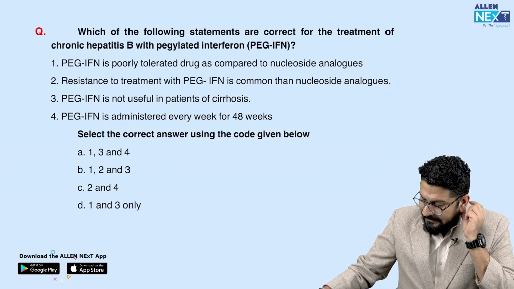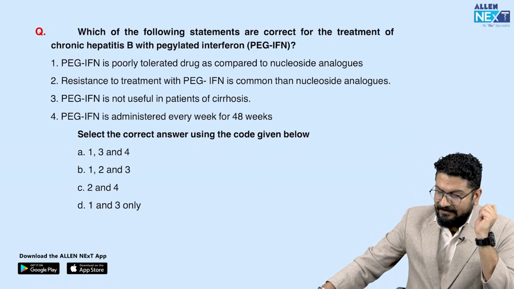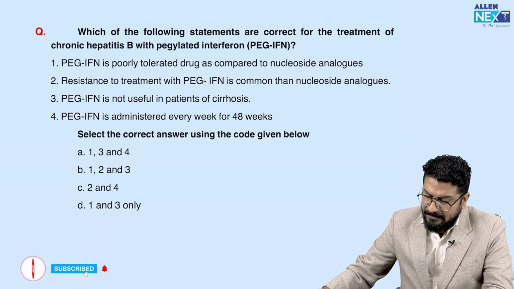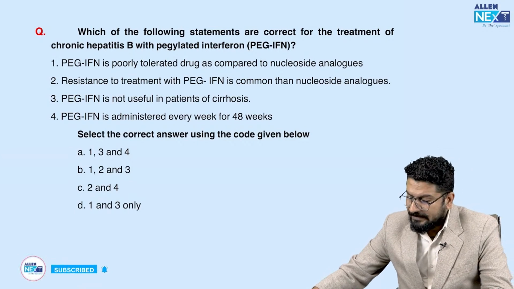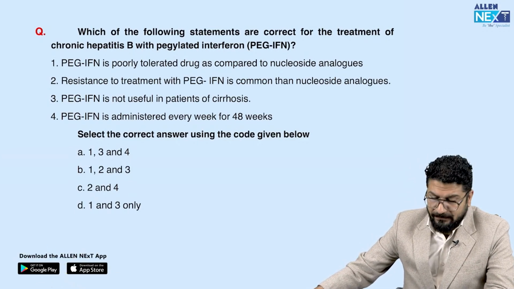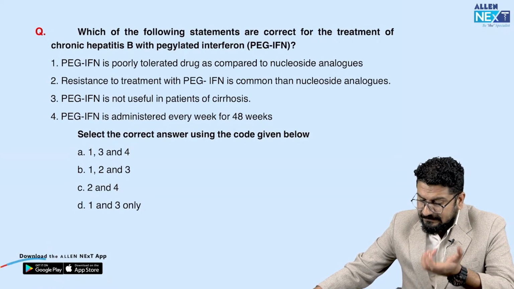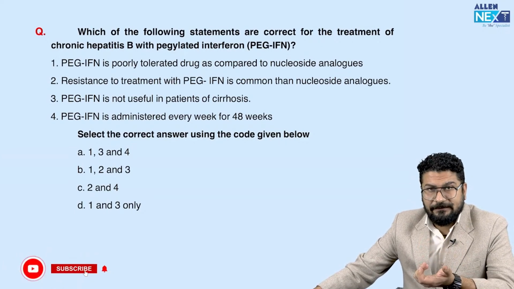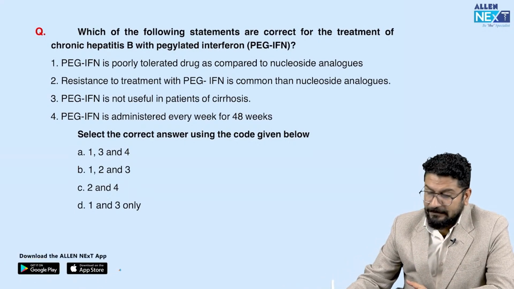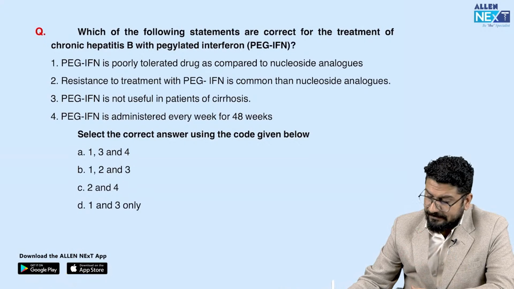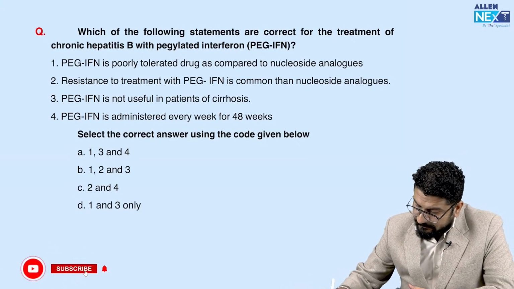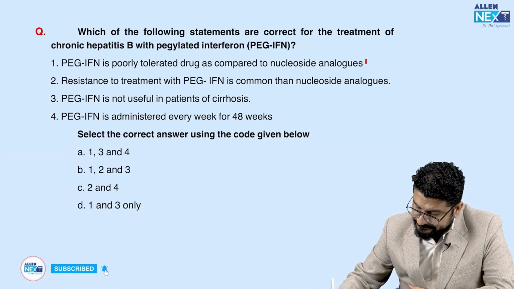Okay, following statements are correct for the treatment of chronic hepatitis B with pegylated interferon. So let's see the options one by one. Pegylated interferon is a poorly tolerated drug as compared to nucleoside analogs. So understand this. These interferons are drugs which can produce a lot of side effects. So that's why they are actually poorly tolerated drugs. Nucleoside analogs, on the other hand, are easily tolerated drugs. So this is a correct statement.